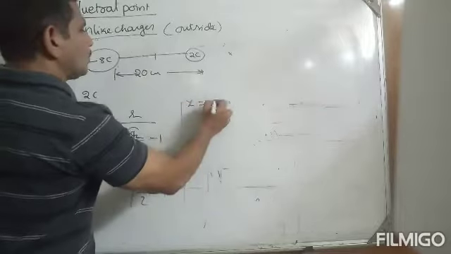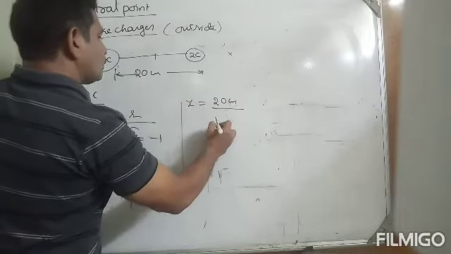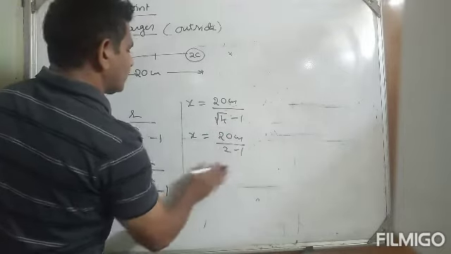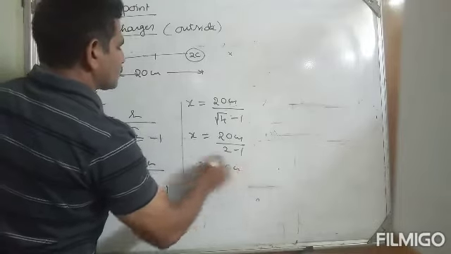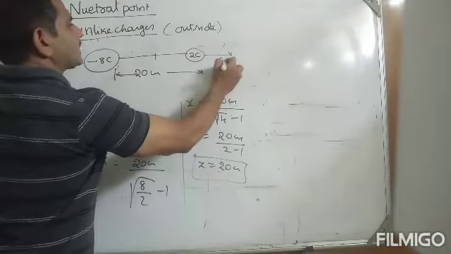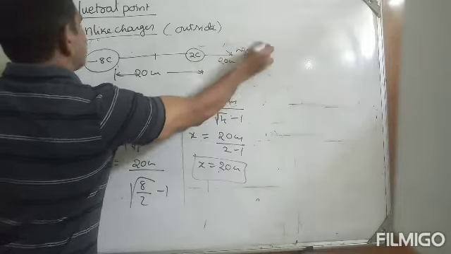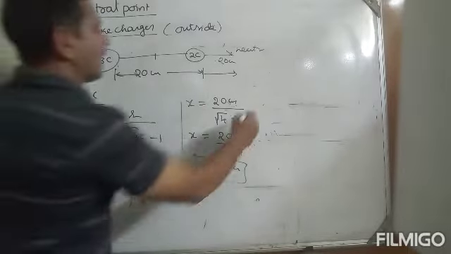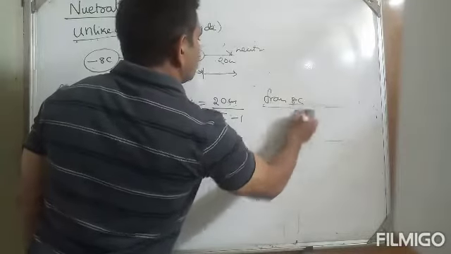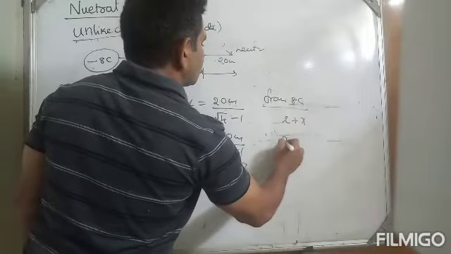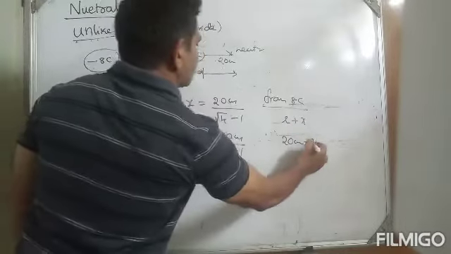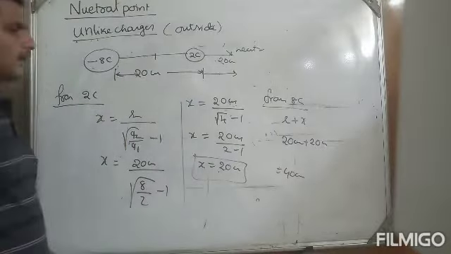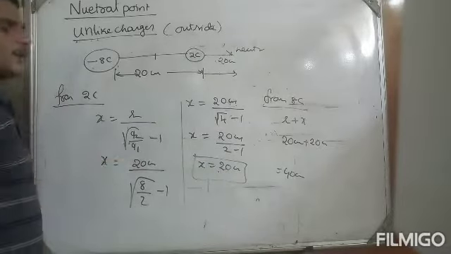So x is equals to 20 centimeter by root 4 minus 1. X is equals to 20 centimeter by 2 minus 1. X is equals to 20 centimeter. So from here 20 centimeter you are getting the neutral point. From 8 coulomb, what is the distance? 20 plus 20, 40. From 8 coulomb, that is R plus x. R is 20 centimeter, x you got 20 centimeter, total 40 centimeter. Distance of the neutral point from 8 coulomb is 40 centimeter, from 2 coulomb is 20 centimeter.